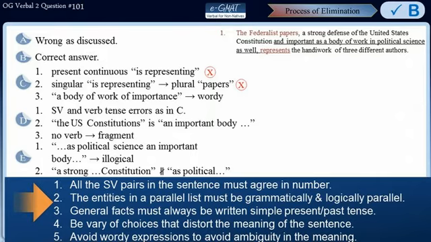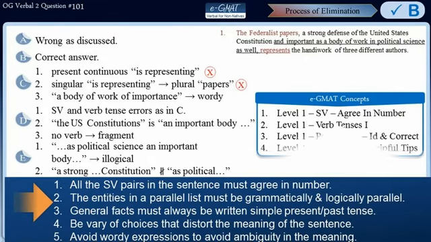The concepts tested in this sentence have been covered in e-GMAT concepts level 1 subject verb agree in number, level 1 verb tenses part 1, level 1 parallelism identify and correct, and level 1 parallelism helpful tips.